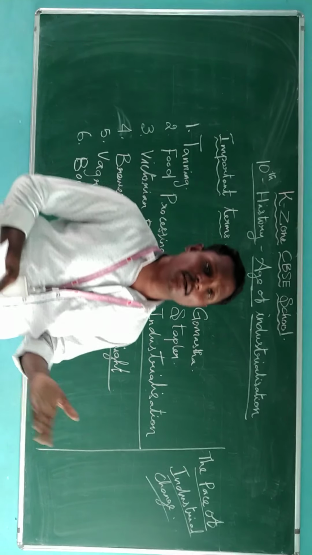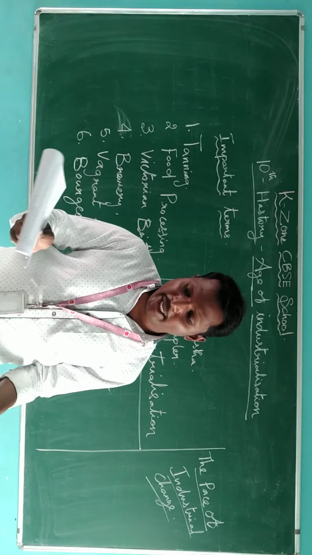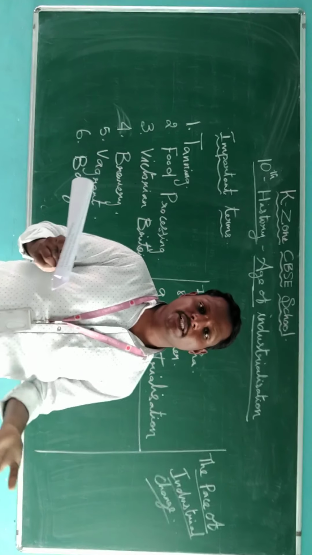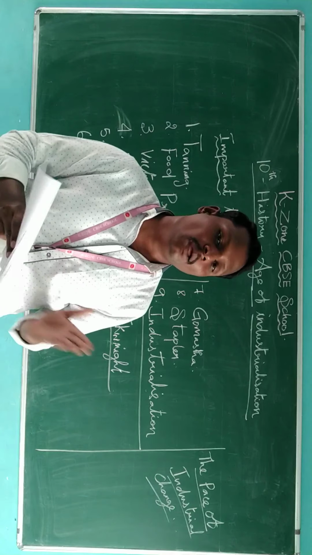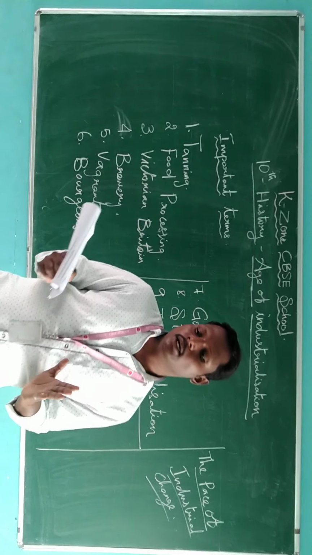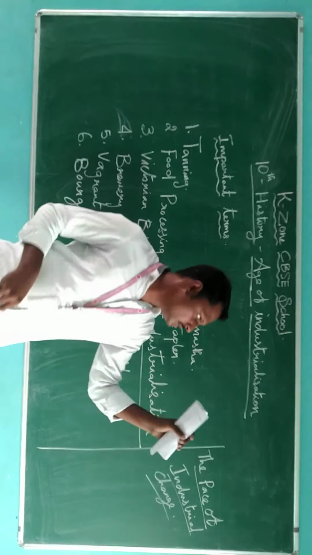So technologies change very slowly, and it occurs slowly because of these reasons. So children, this is the topic.